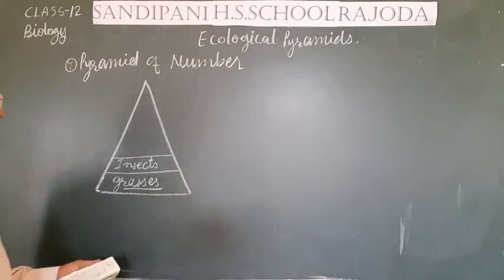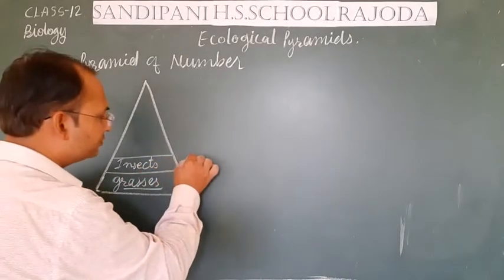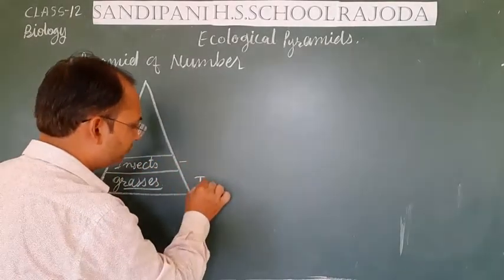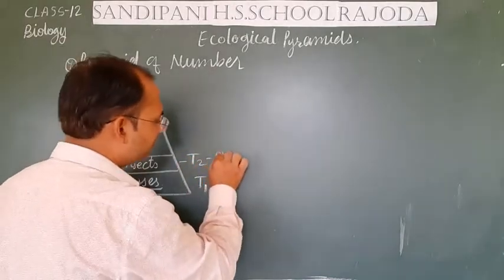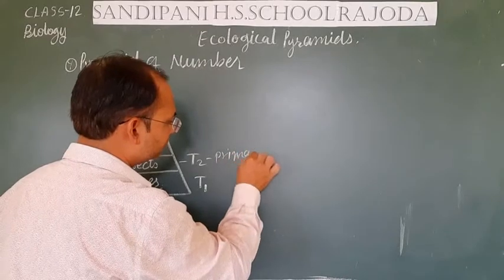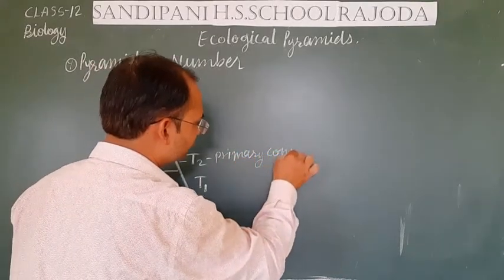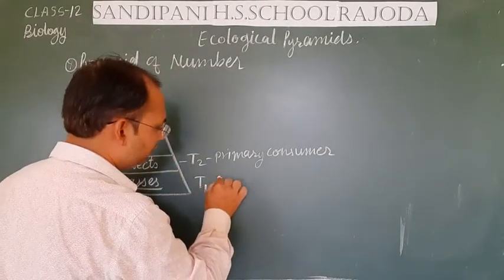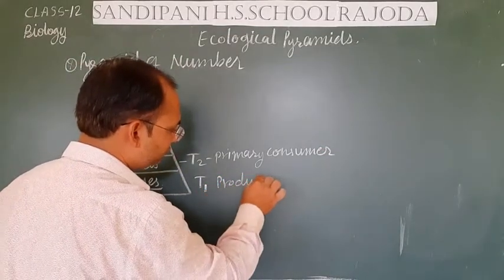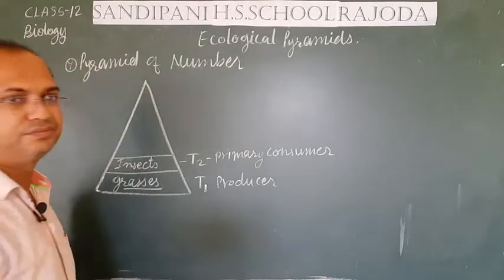Third, these are the primary consumers, or this is trophic level 1, this is trophic level 2. We call them primary consumers, and these are the producers.